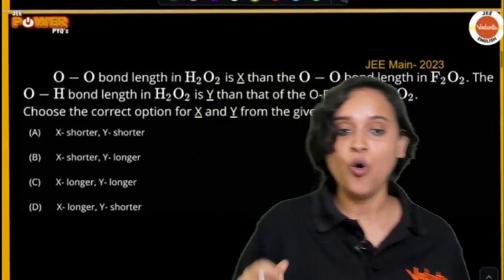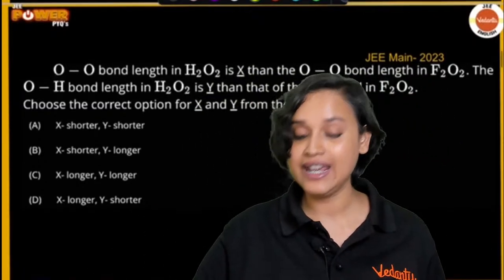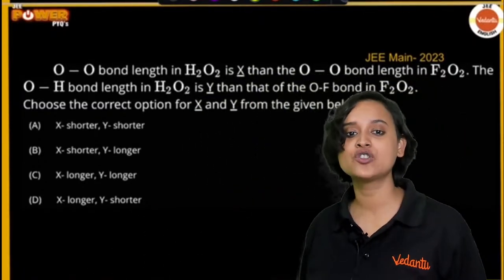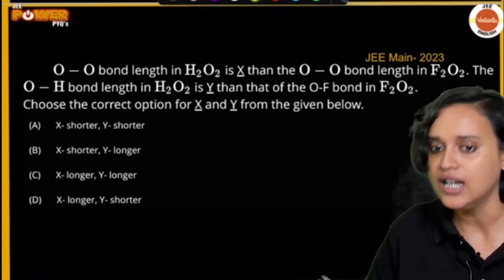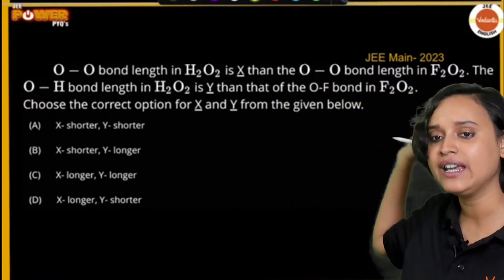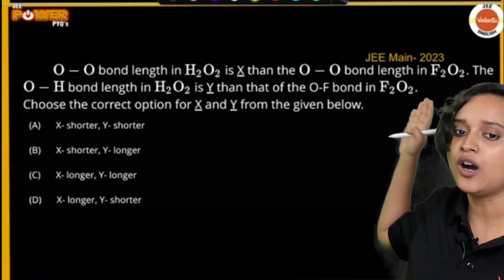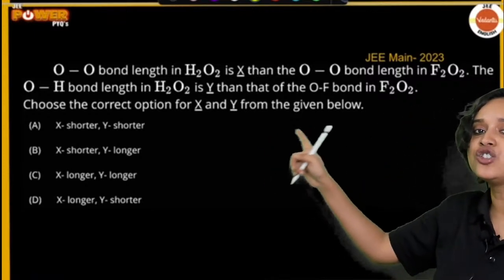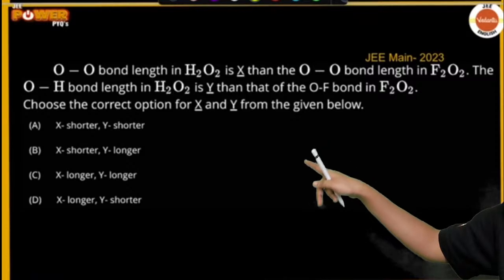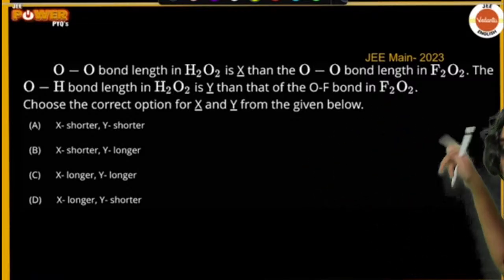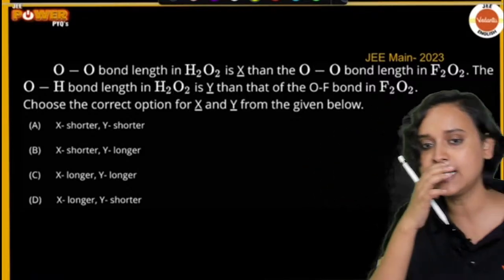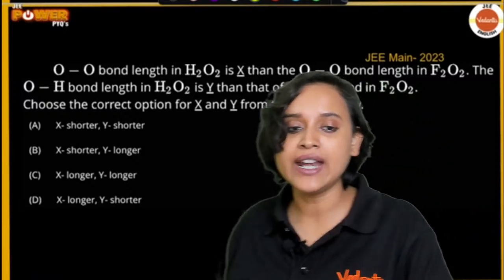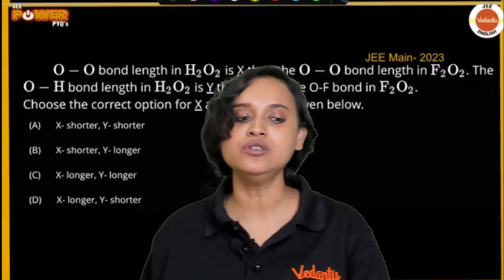OO bond length in H2O2 hydrogen peroxide is dash, then OO bond length in F2O2. The OH bond length in H2O2 is dash, then that of OF bond in F2O2. Choose the correct answer. So very clearly that means that we will have to explain something.